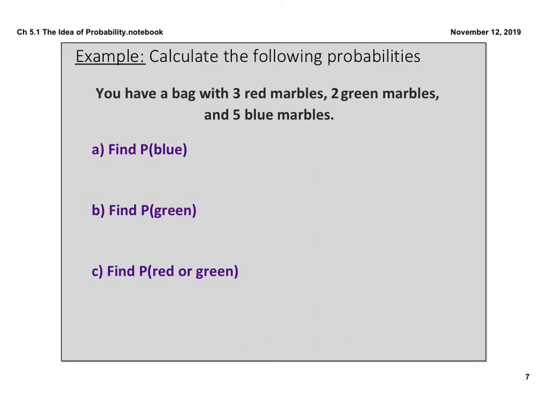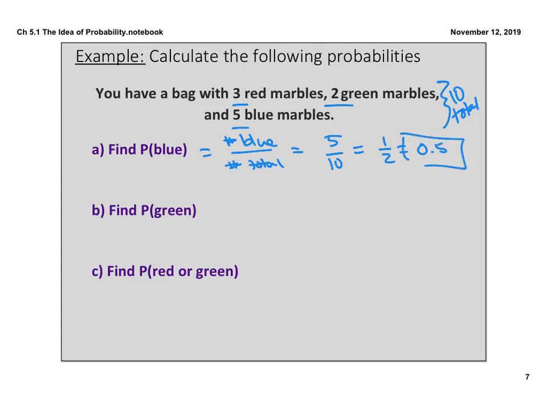If we calculate the following probabilities, you have a bag of 3 red, 2 green, and 5 blue marbles. How many total marbles do you have? You have 10 total. So if we find the probability of a blue marble, that means I'm looking at the number of blue divided by the number total, which in this case is 5 out of 10, which is 1 out of 2, or in other words, 0.5. You will most often see probability written as a decimal.